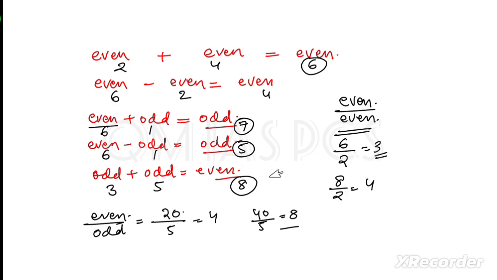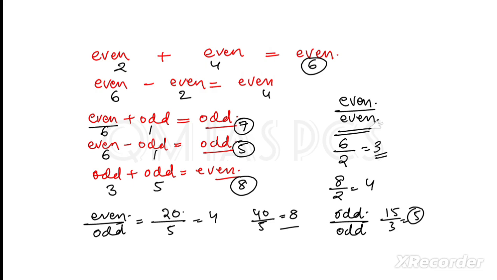Then what will be the number if I divide odd by odd? For example, if I divide 15 by 3, it will be 5. That means we will get an odd number. So now let's move to multiplication.